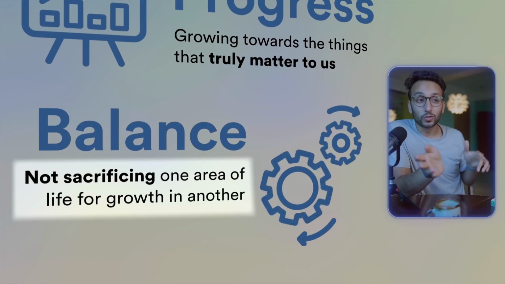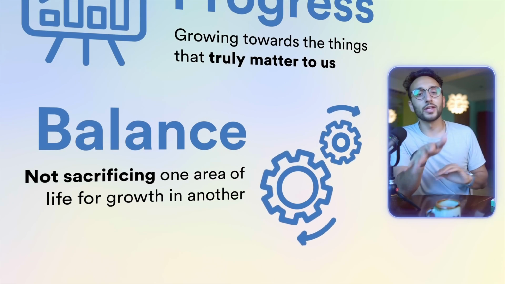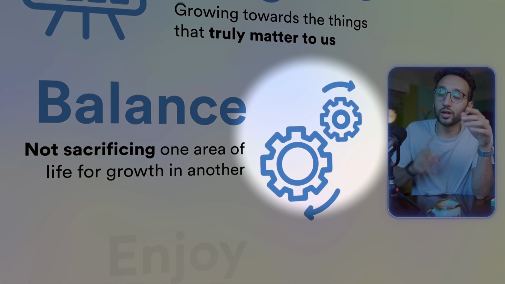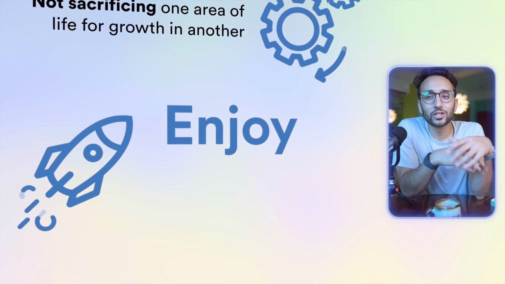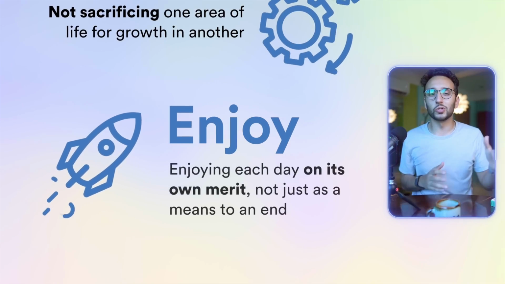We have the sentence which describes what Ali Abdaal is saying and what he actually means, and on the right side we have animating icons, which in our case is a setting with some arrows moving. He does that 3 times for the 3 points he's talking about, and the last one is the enjoy with the rocket, which moves and is animated.